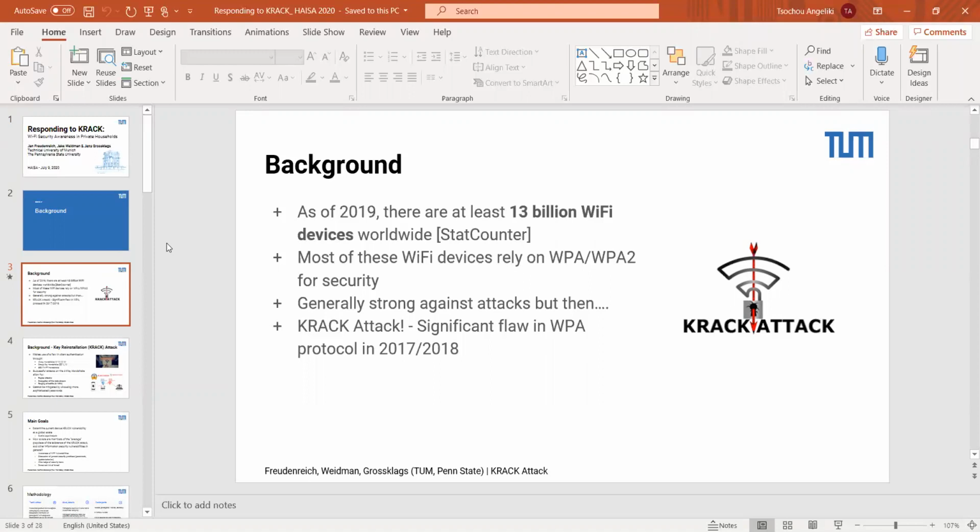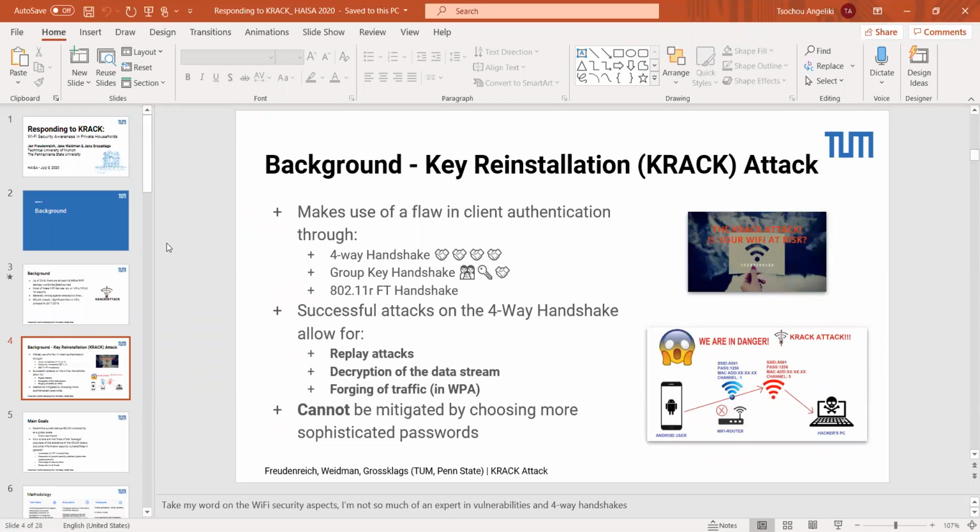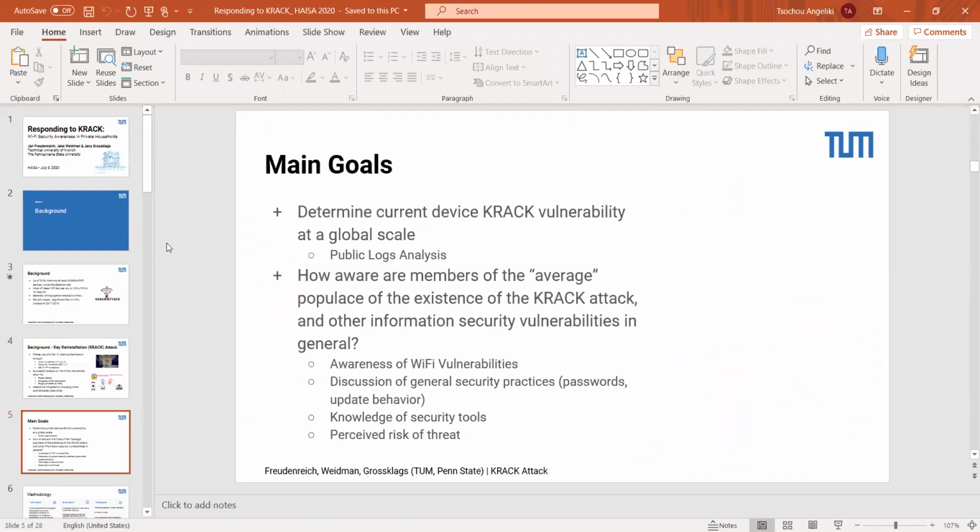If you go to the next slide, there's just some brief background, but I'll skip over this. It's a bit technical anyways. But essentially, this KRACK attack allowed for a whole host of nefarious attacks on Wi-Fi networks, including man in the middle and spoofing of different things here.